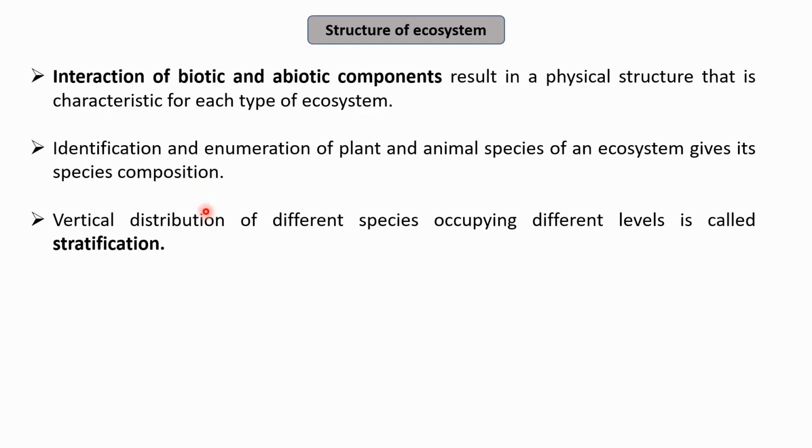Vertical distribution of different species occupying different levels is known as stratification. If I divide the different species according to the different levels, the process is known as stratification. This is a very important term.